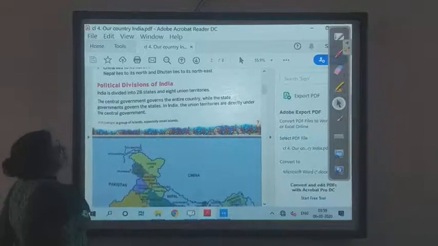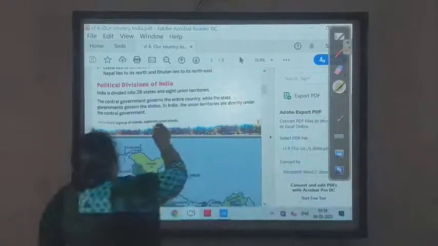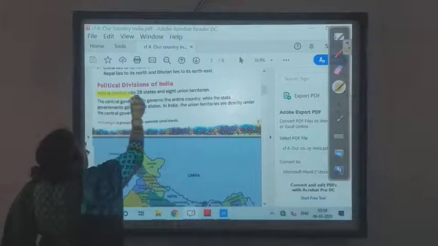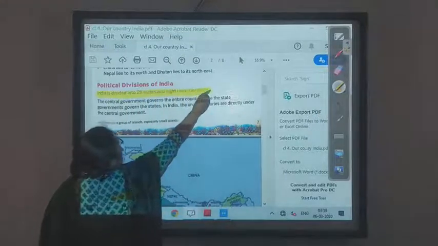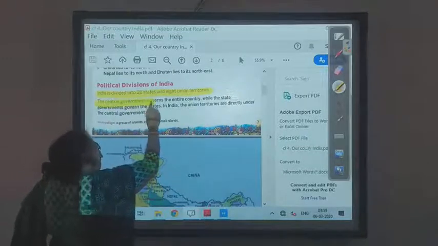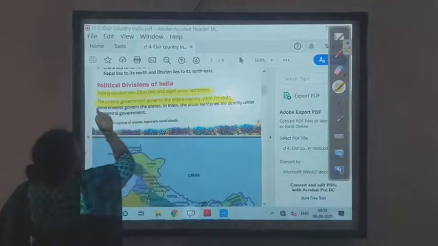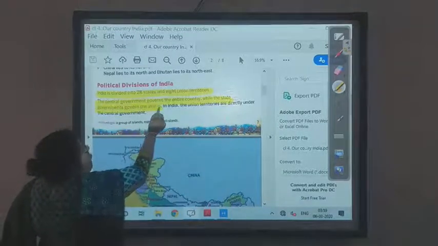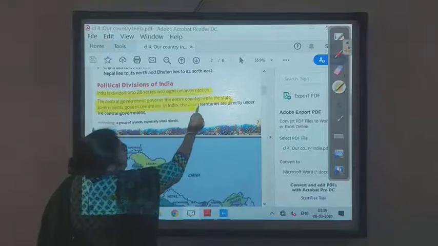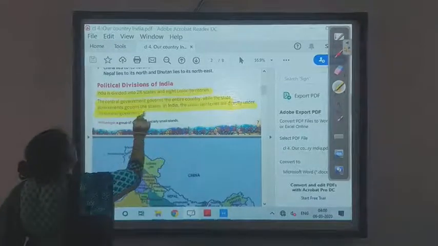Okay children, this is again an important point, so underline in your books that there are 28 states and 8 union territories. In India, the union territories are directly under the central government.